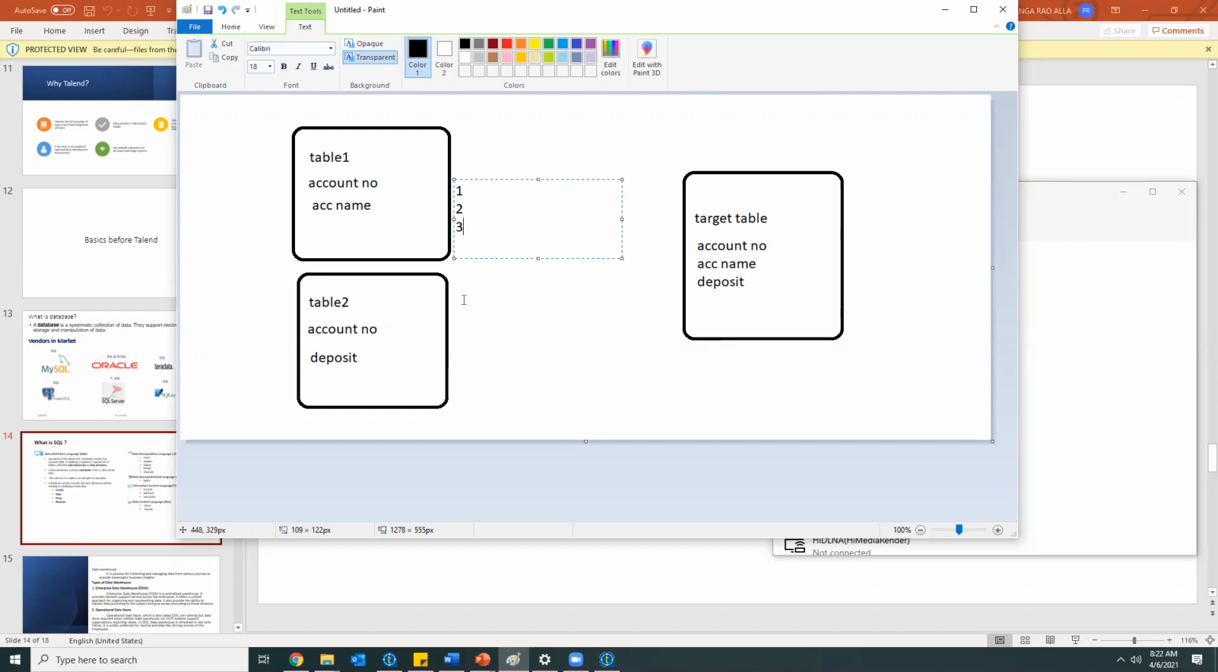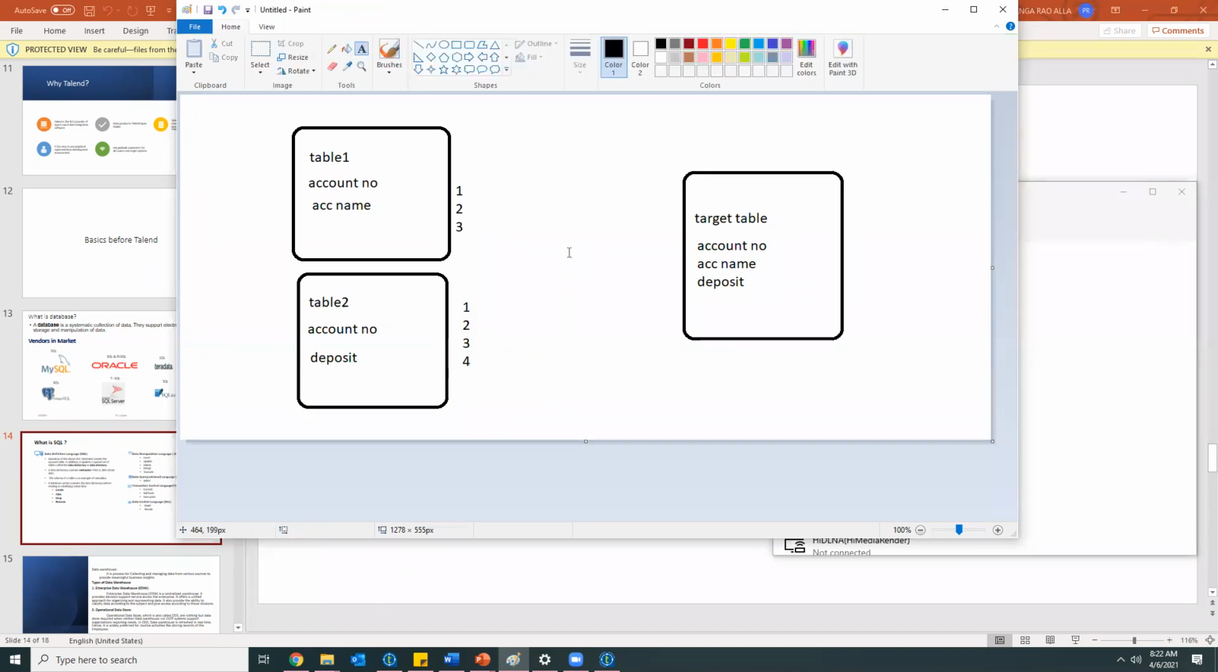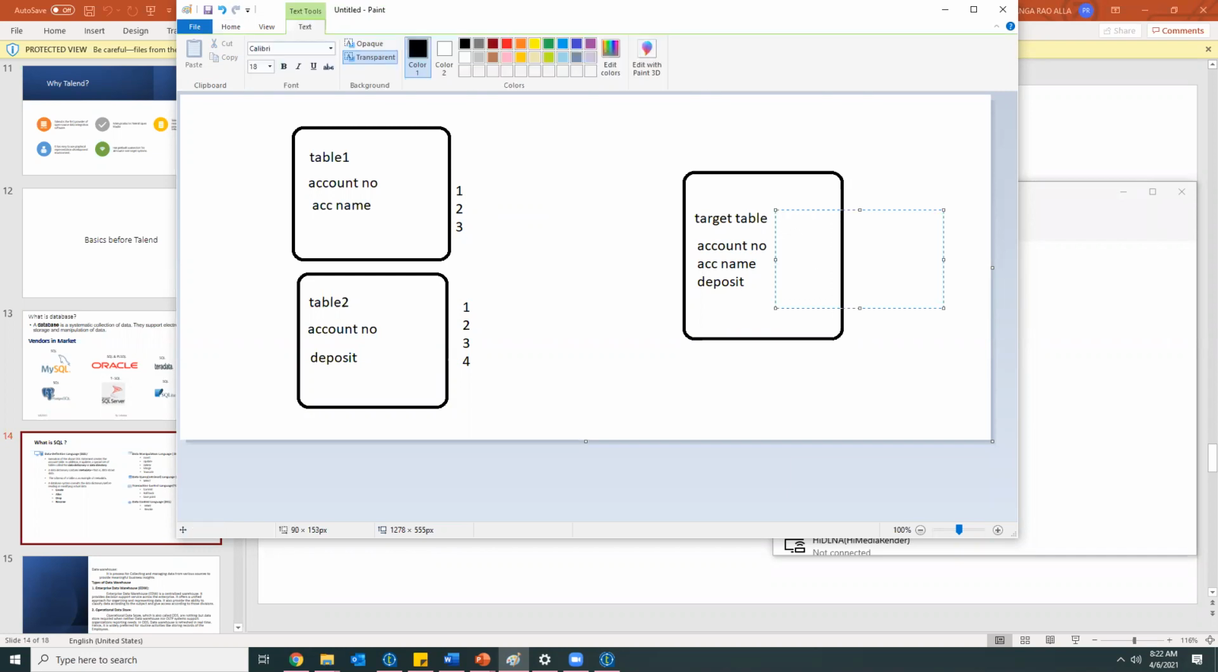Thank you. So here I have 1, 2, 3 accounts, and here I have 1, 2, 3, 4, four accounts. I want to load data from these two tables. If I go for an inner join based on the account number, we'll be getting only 1, 2, 3 records here. So I'll be getting 1, 2, 3 here.